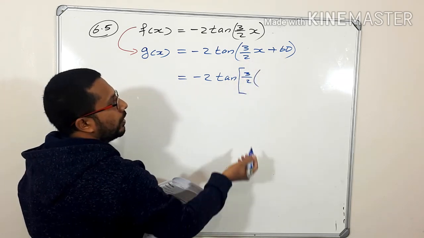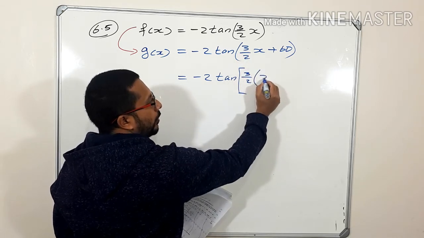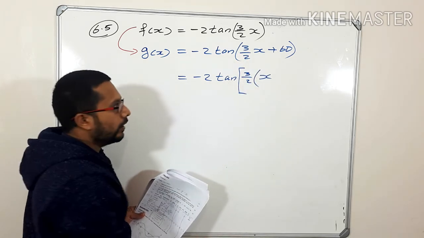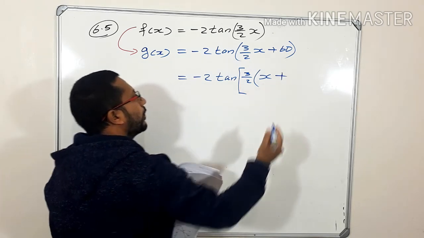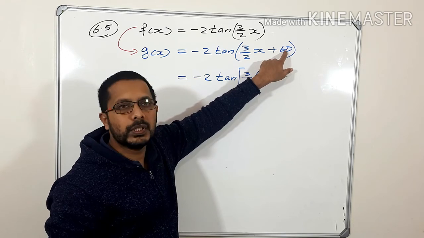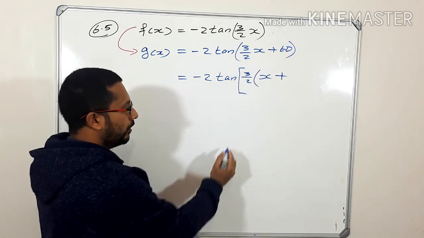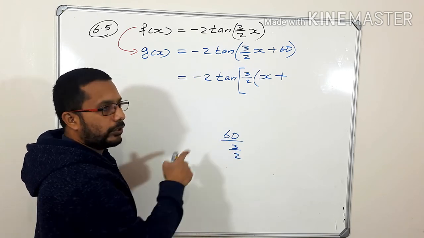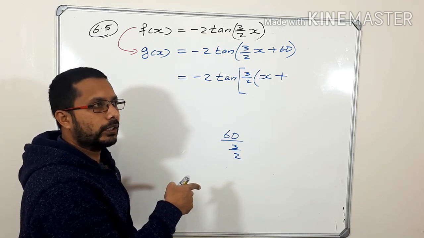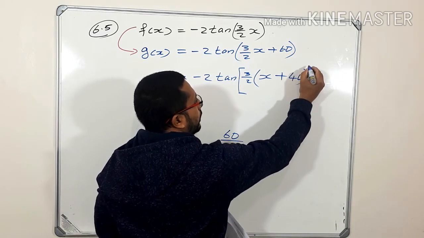If I take 3 over 2 from the first term, the remaining is only x. Plus, if I take 3 over 2 from this 60 as a common factor, what is remaining? How can you find 60 divided by 3 over 2? That means 120 divided by 3, that is 40. So it is 40 degrees.